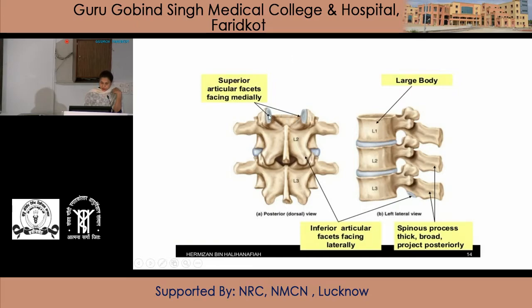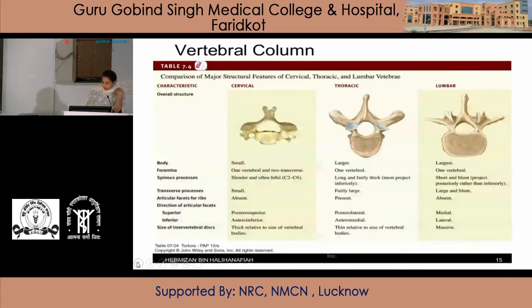It consists of oval facets. Both processes consist of oval facets. The facet on the superior articular process faces medially, and the facet on the inferior articular process faces laterally. So this is the L1, L2, L3 vertebrae. This is the body. These are the transverse processes, pedicles, and this is the spinous process. These are the features of a typical lumbar vertebra.